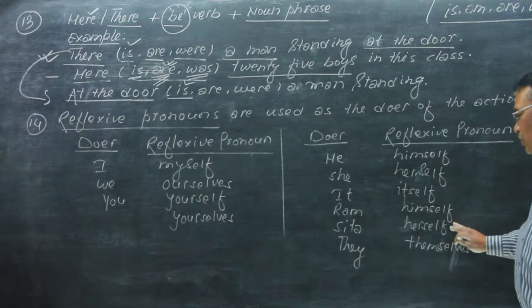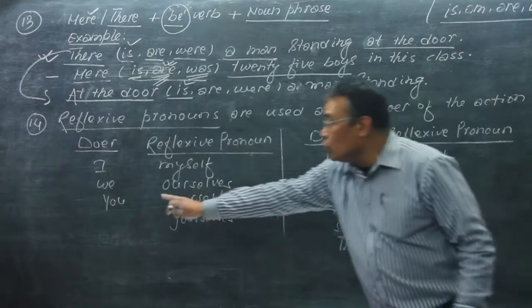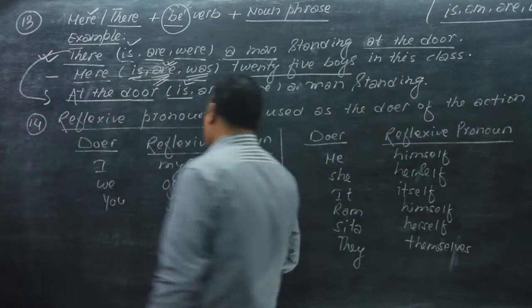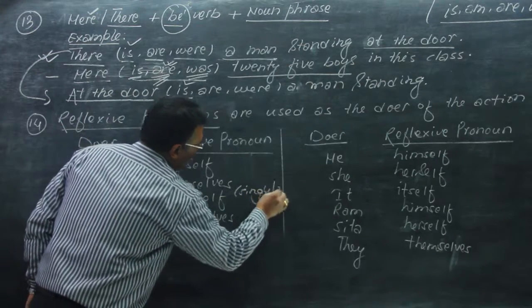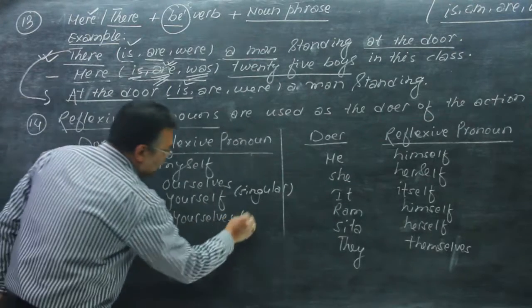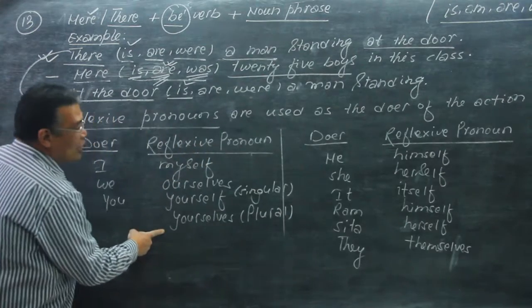Sita becomes herself. And they becomes themselves. Now, when you is used as singular, it is yourself, and when you is used as plural, its self form is yourselves.